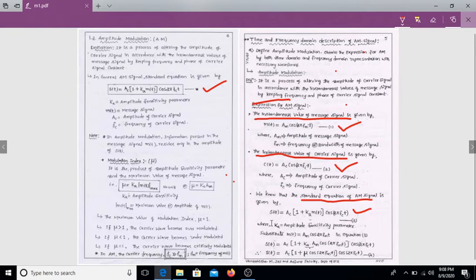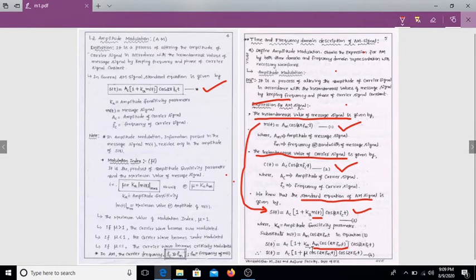We get s(t) = Ac [1 + ka Am cos 2π fm t] cos 2π fc t. Substituting m(t) in this equation, what is the final equation? s(t) = Ac [1 + μ cos 2π fm t] cos 2π fc t.